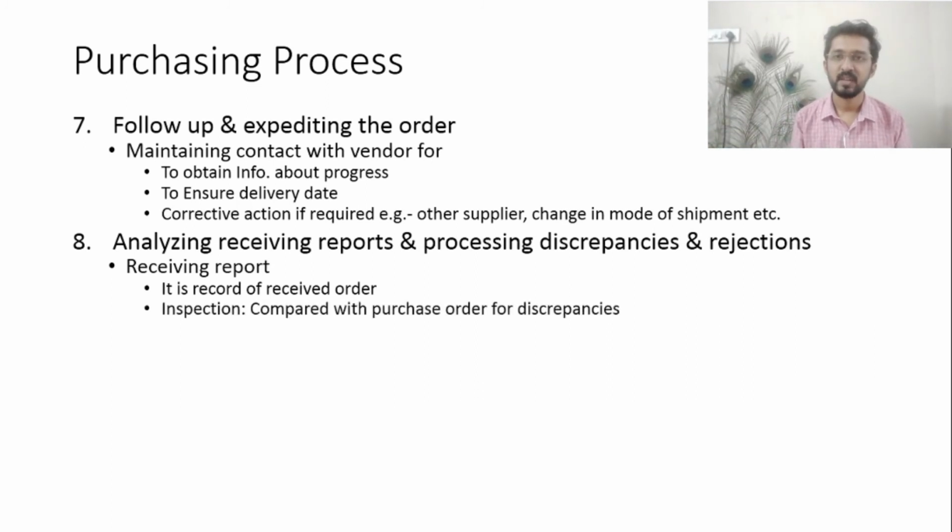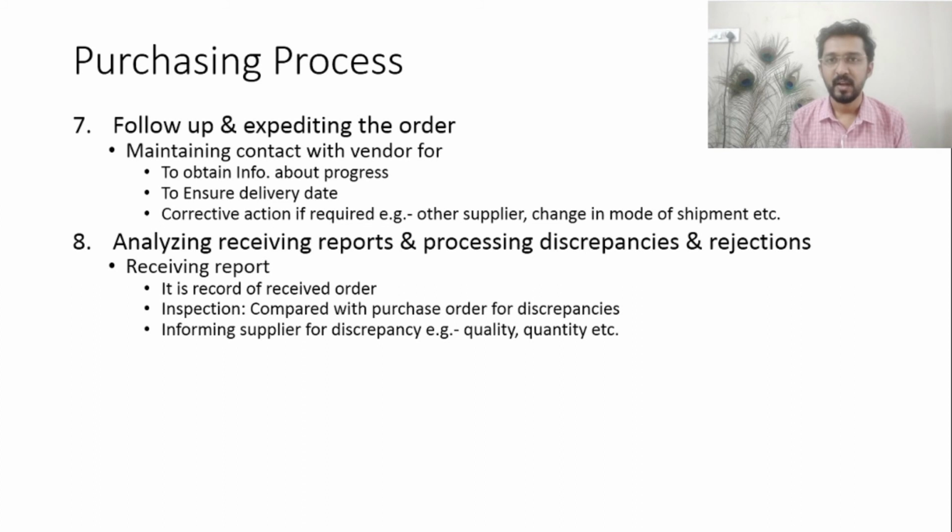The inspection procedure is carried out on what items we received from the supplier, and it is compared with the purchase order to find discrepancies. What we mentioned in the purchase order and what we received from the supplier are cross-verified, and if there are discrepancies, the enterprise informs the supplier about the quality or quantity of the item.